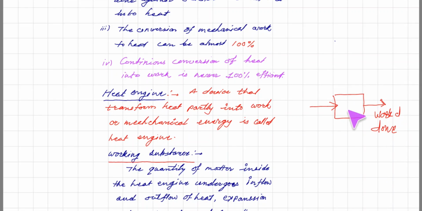Whenever heat energy is converted into work, we need some working substance. And what is a working substance? It is the quantity of matter inside the heat engine.